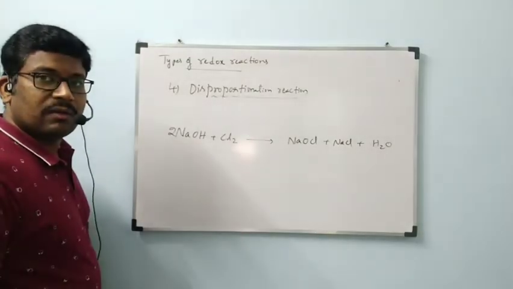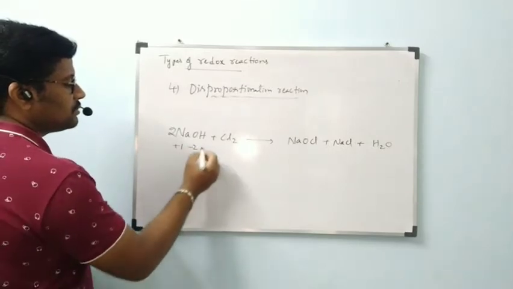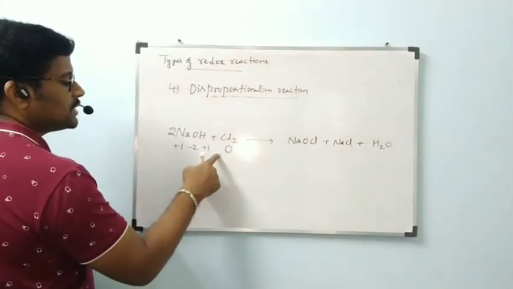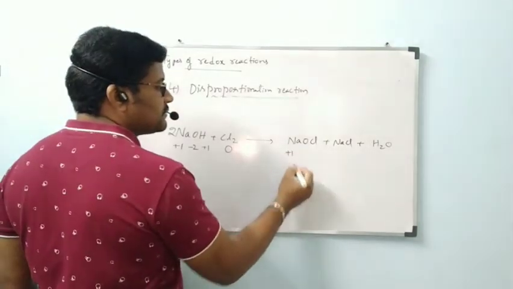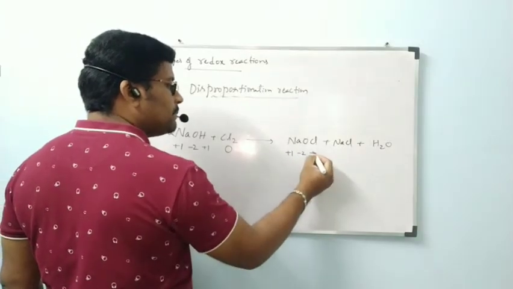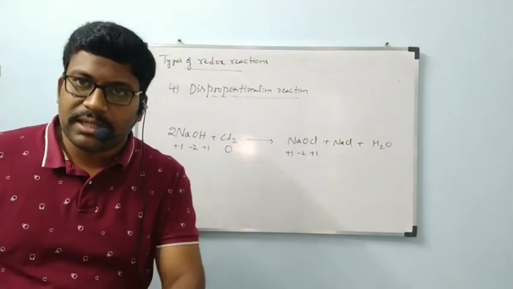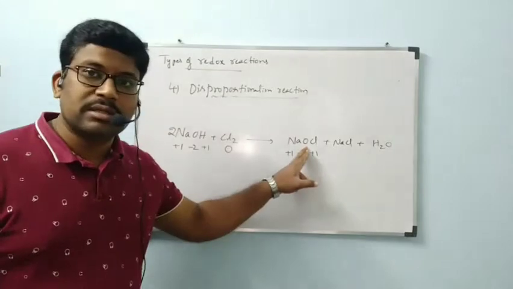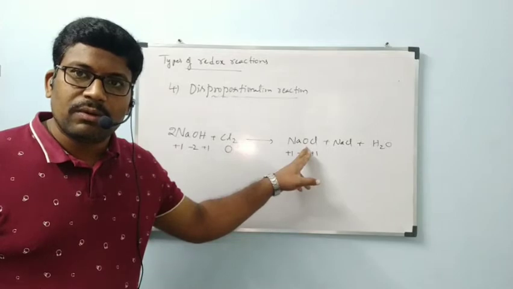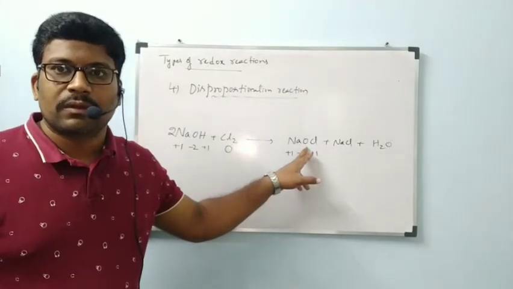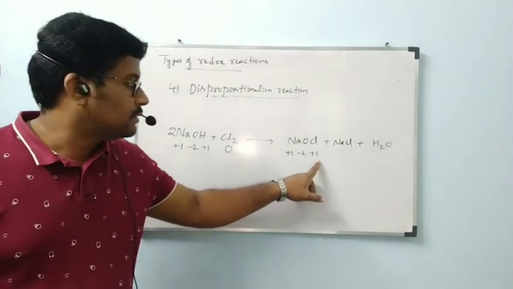In this reaction, what about the oxidation numbers? Sodium oxidation number is +1, oxygen -2, hydrogen +1. Chlorine is in elementary state, so its oxidation number is 0. On the right side, sodium +1, oxygen -2, chlorine +1 here. The general oxidation number of chlorine is -1, but here chlorine is present with oxygen. Compared to chlorine, oxygen is more electronegative. In that condition, chlorine will get a plus oxidation number.